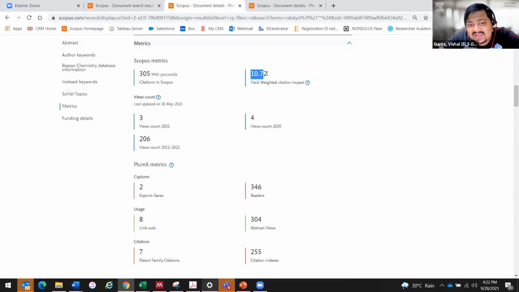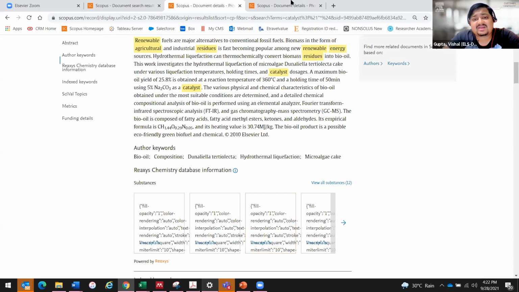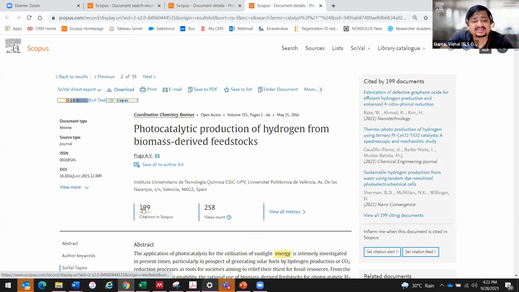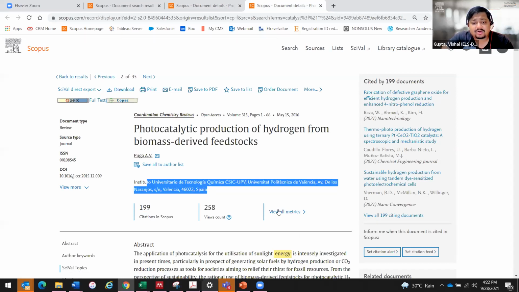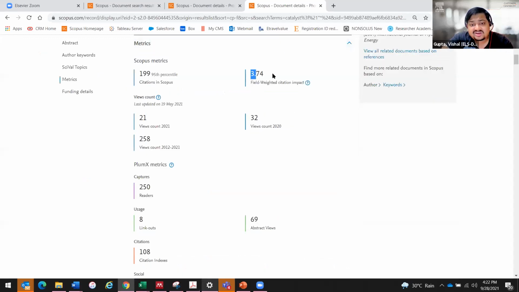So here I can see the FWCI of this article is 10.72, which tells me that the quality of this article is 10 times better than the world average. Remember, 1 is the global world average, right? Similarly, let me take a look at the second most cited article, which opened here. This has 199 citations. It is published in this journal, and from these institutes in Spain. And now I want to get the FWCI of this article. This is 3.74. So the quality of this article is 3 times better than the world average.